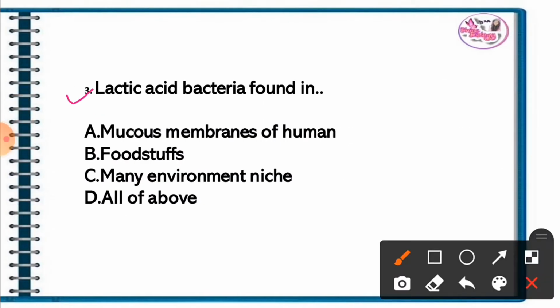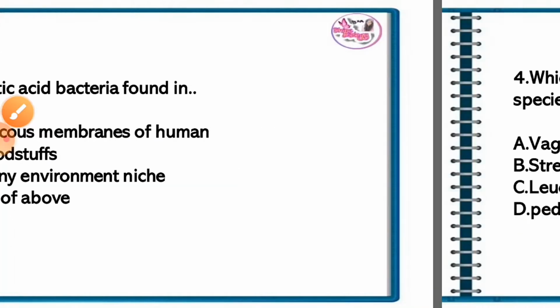Question 3. Lactic acid bacteria are found in. The correct answer is option D, all of the above. Mucous membranes of humans, foodstuffs, and many environmental niches are where lactic acid bacteria are found.